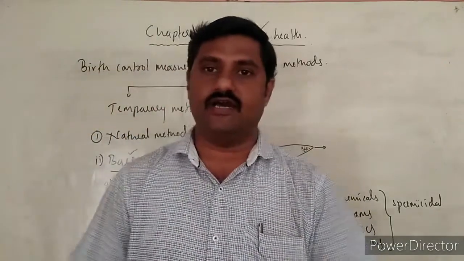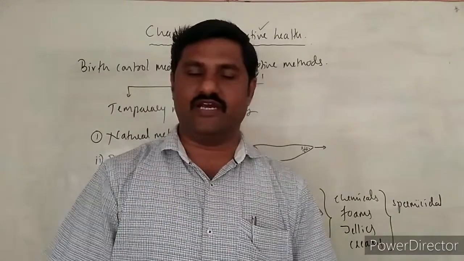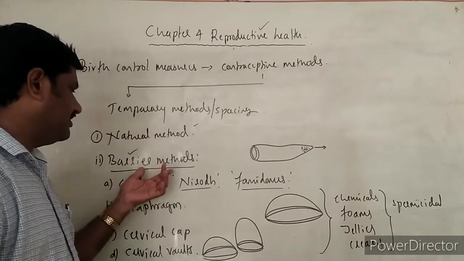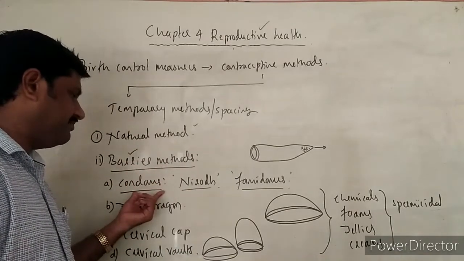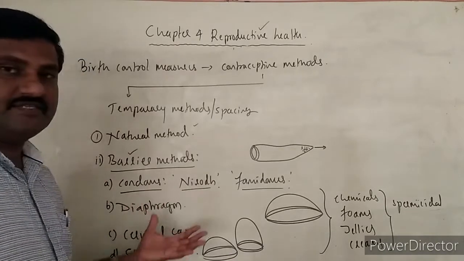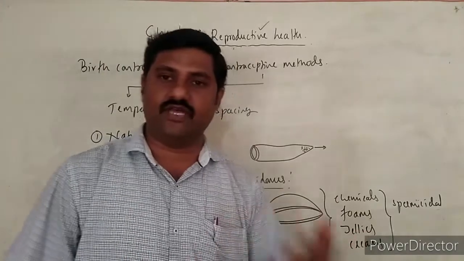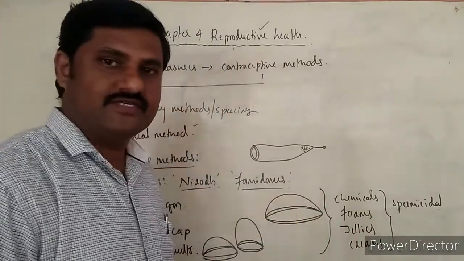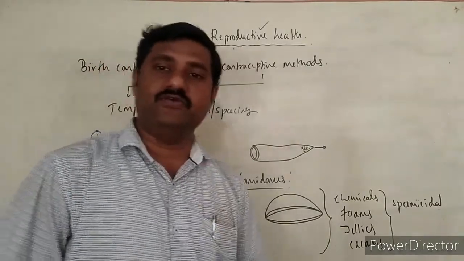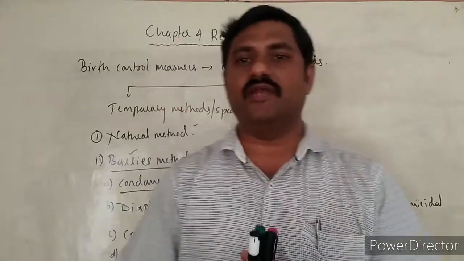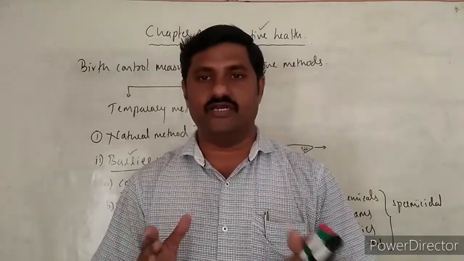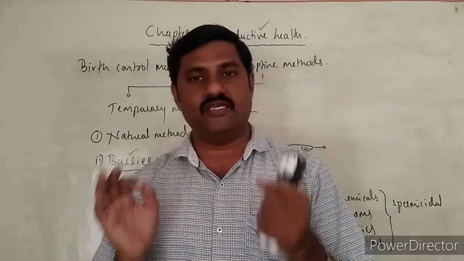And the next methods are IUDs. This is a more important aspect to be remembered. And one more thing we must remember: these barrier methods, except condoms, diaphragms, cervical caps, cervical vaults, may sometimes dislodge themselves, so we cannot rely upon all such devices, right? But IUDs are the most reliable devices which can avoid the meeting of both male and female gametes.